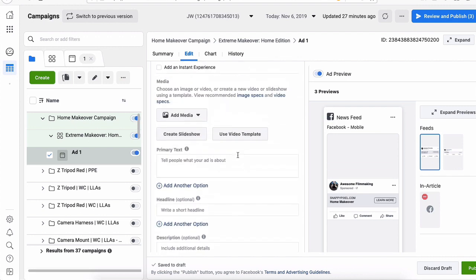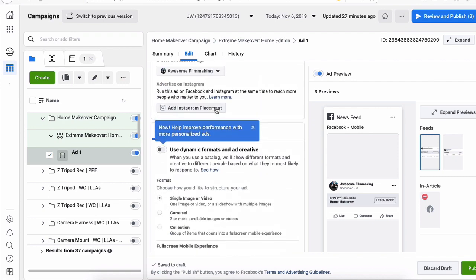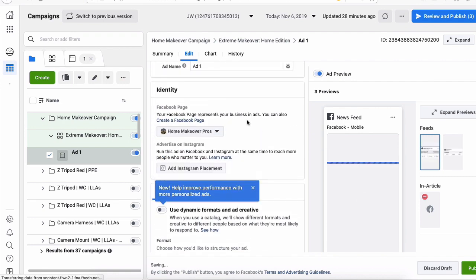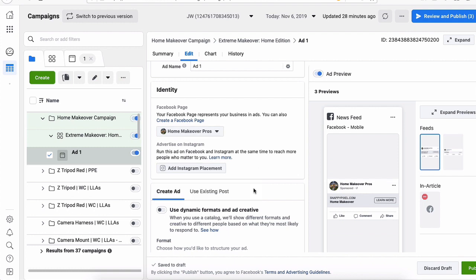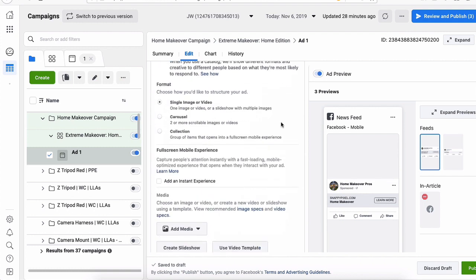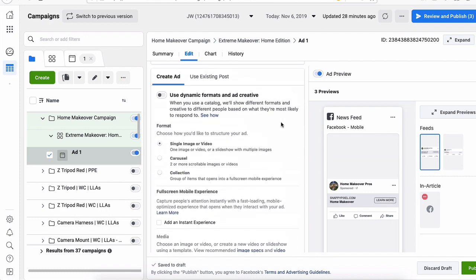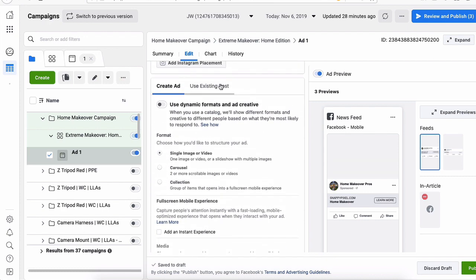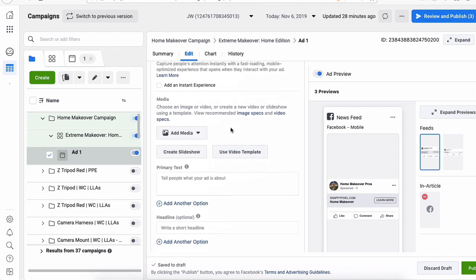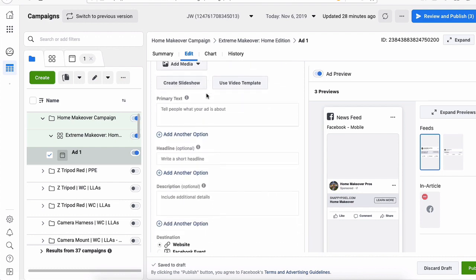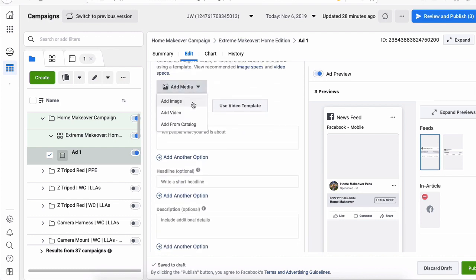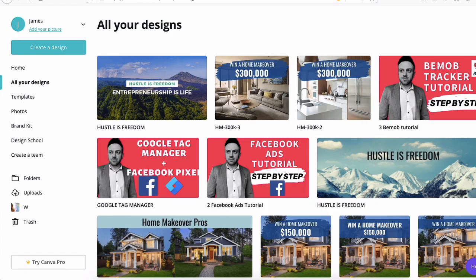Let's create now. The next thing we need is a Facebook page that we already created before. It's called Home Makeover Pros. Next we're going to create an image. Add media. I already created images, but real quick, if you want to create images, the best tool to do that is Canva. In Canva, I already have an image here.